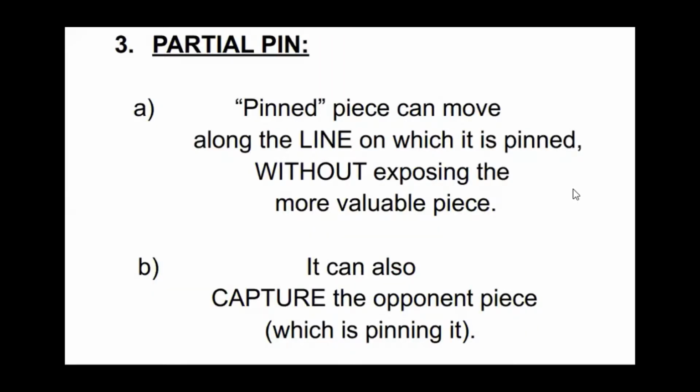So in a partial pin, the pinned piece can move along the line on which it is pinned. It does so without exposing the more valuable piece. That is, in our example, it was the king. It can also capture the opponent piece, which is pinning it, just like the queen captured the rook.